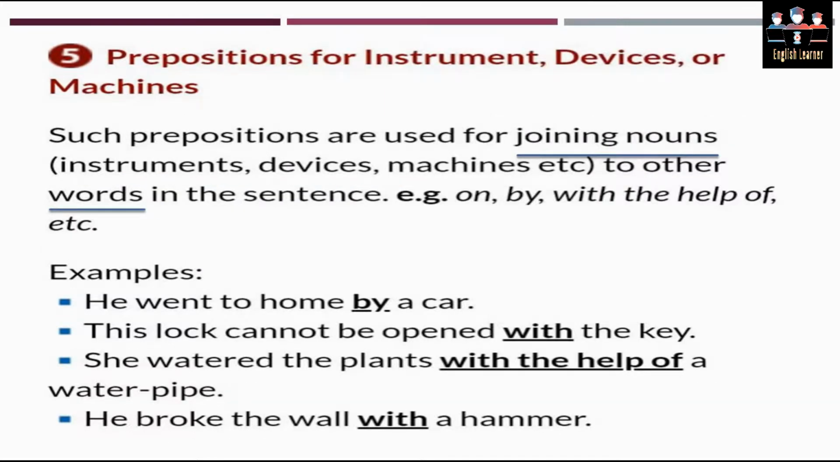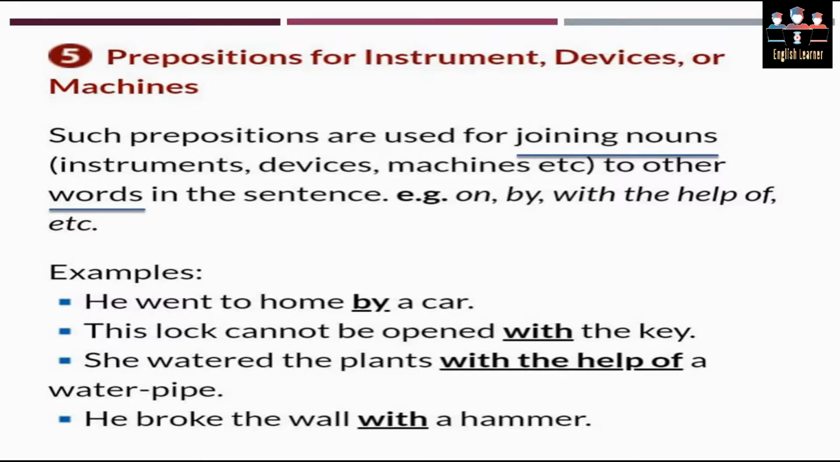Let's move towards the fifth point, that is prepositions for instrument, devices, or machines. Now it is very interesting to know that whenever we do an action, or do a function by using tools, we need to express such functions by different types of prepositions. They are actually called prepositions for instruments or machines. Let's study the definition at first.